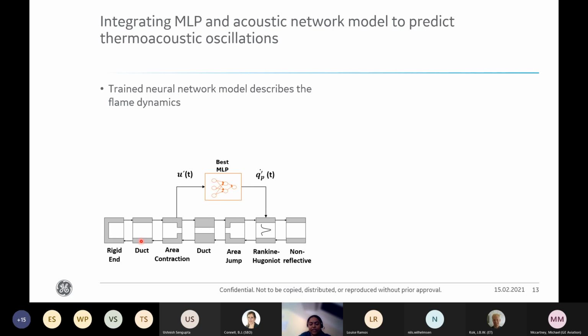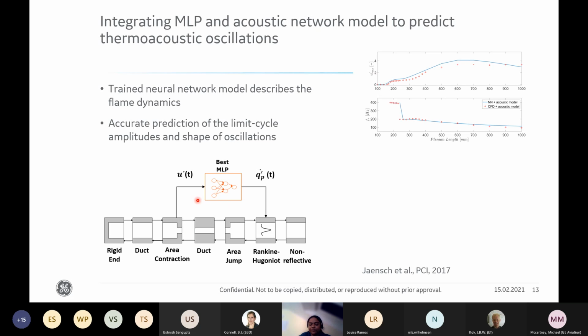In their work, the flame response was obtained using CFD, whereas in our case, the flame response is obtained using the trained MLP model. The figure here shows the RMS value of the flow velocity fluctuations, and this figure shows the dominant frequency that is obtained.